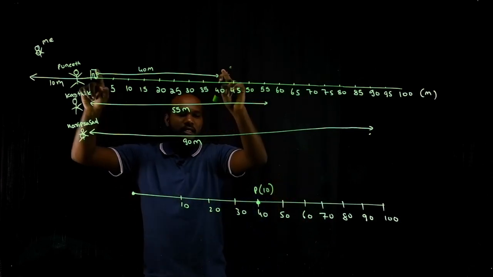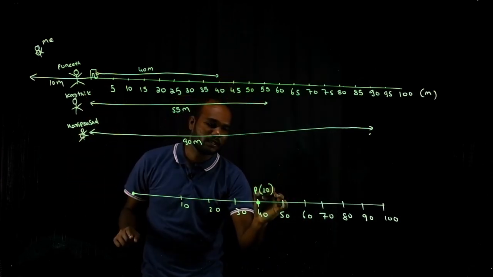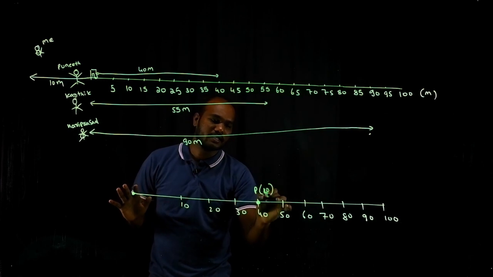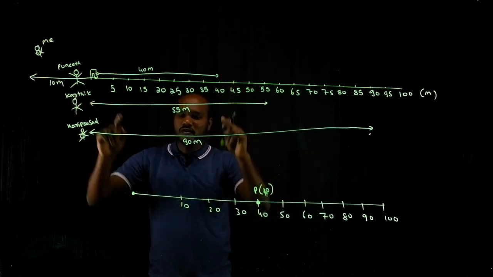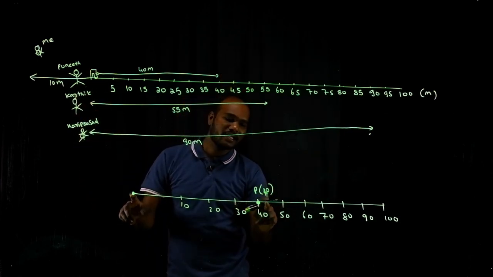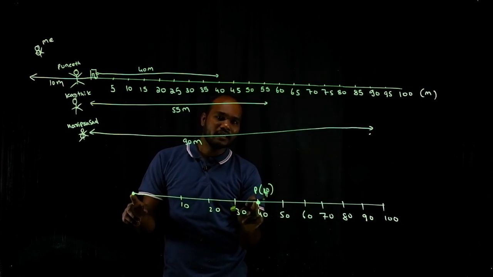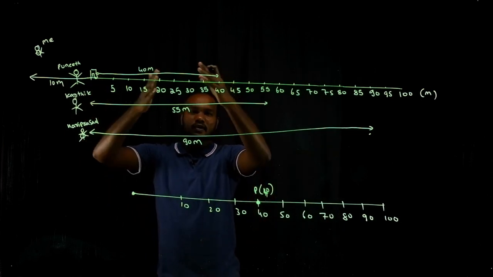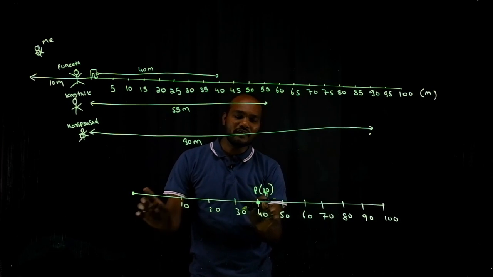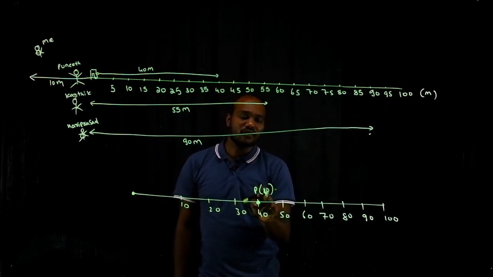He went 40 meter. So I took the location. I tracked him. I placed a point. Instead of representing it as an arrow, because it's all big and clumsy, I just took a point where I represent Punit has traveled 40.